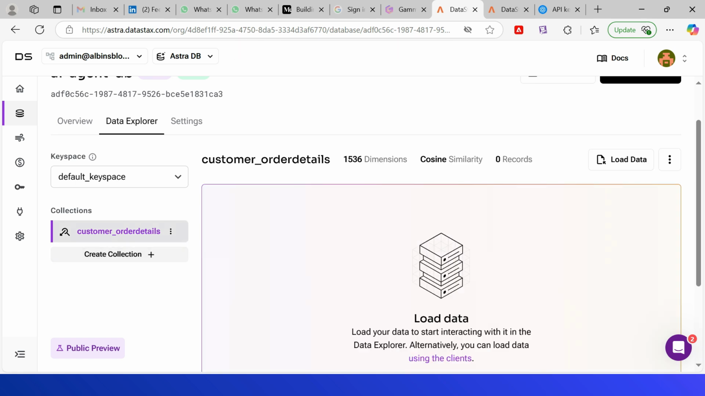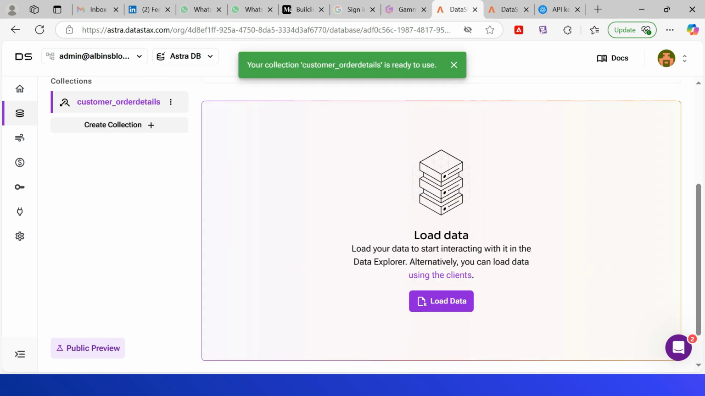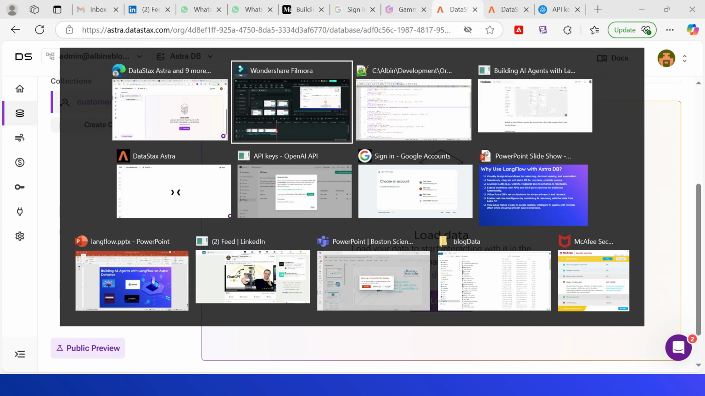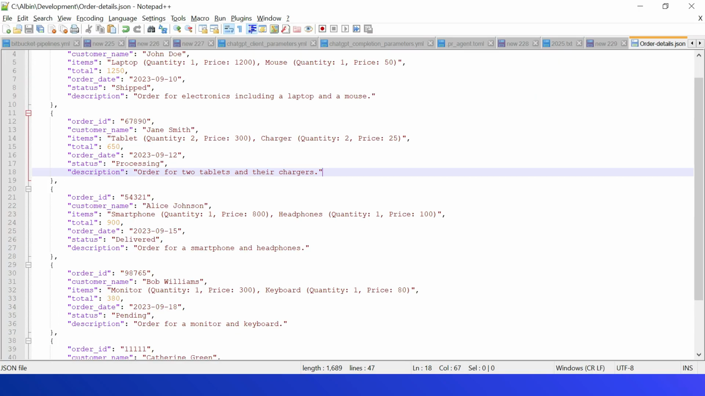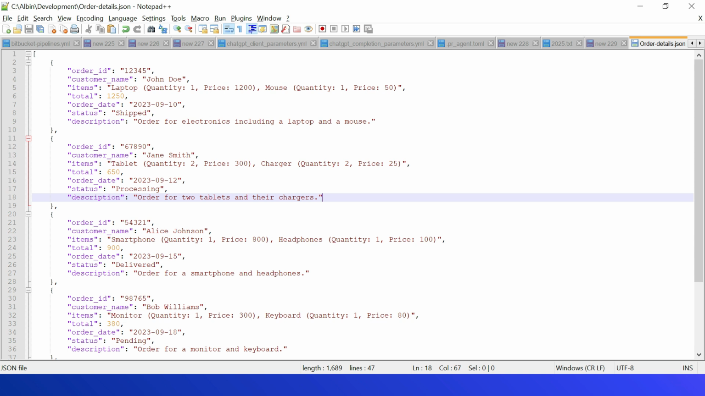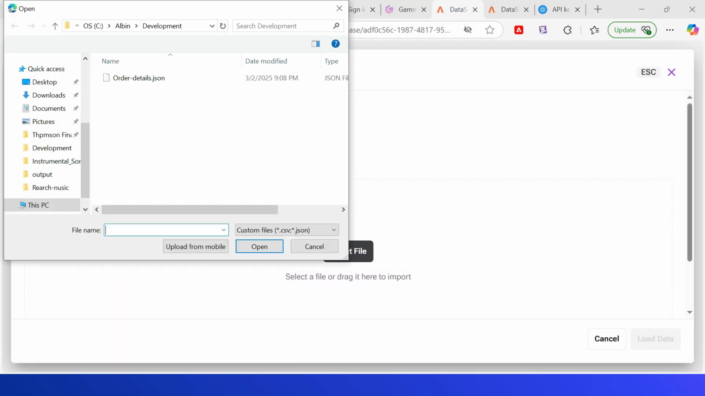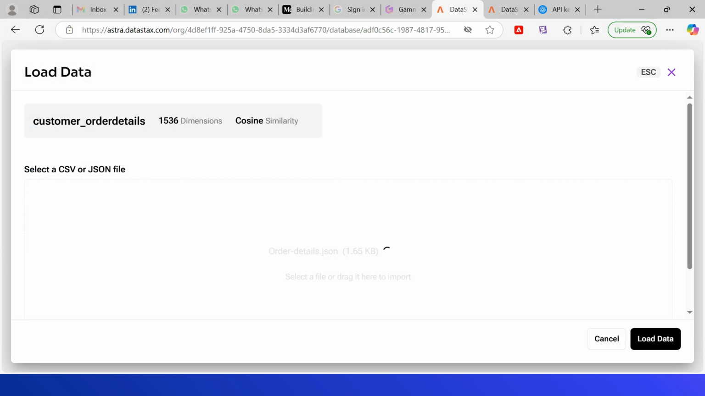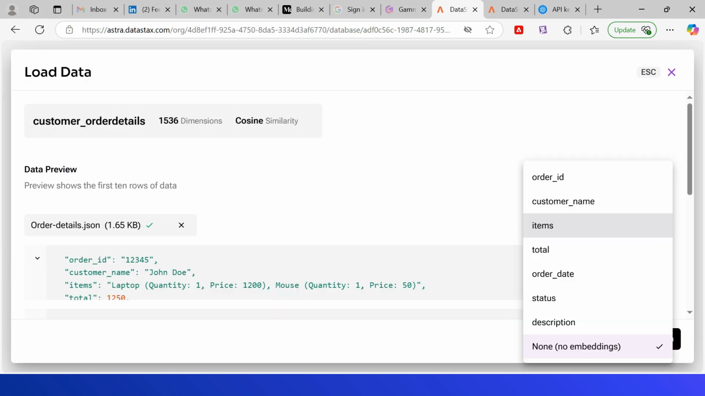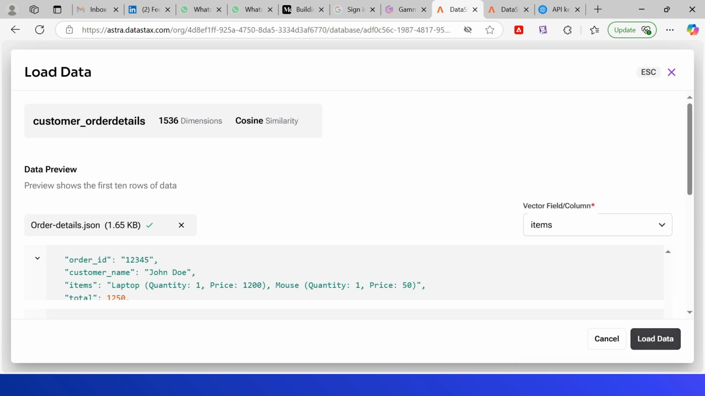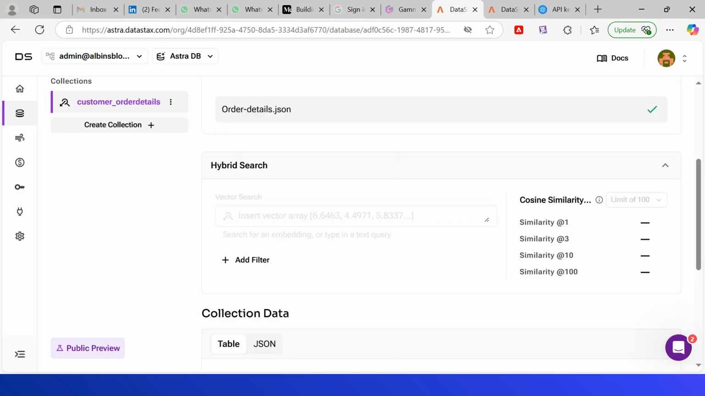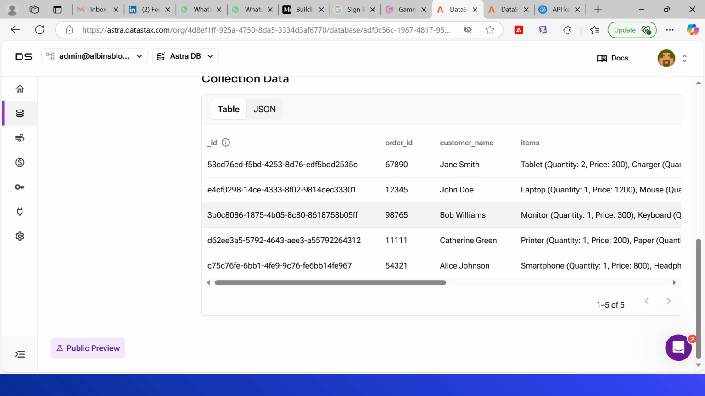Okay, the customer order details collection is ready now. Let us now load some sample data. This is the JSON order details data. If you see here, order ID, customer name, items. So it has multiple details here. Also total, order date, status, and description. Let me load this file. Load data. Select file. Same JSON. Fine. I am going with embeddings on the items field. Now load data. It's fine. Now the data is loaded.